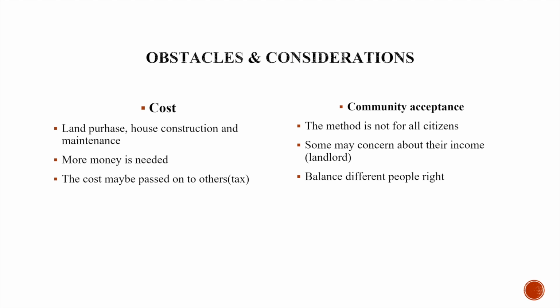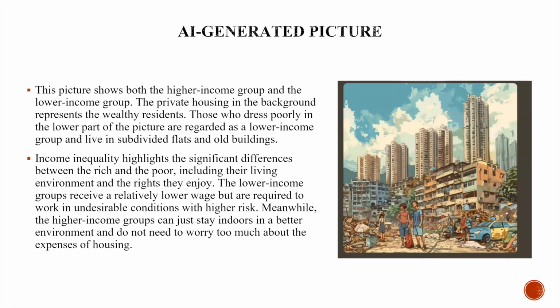Let's move on to the AI generated picture. From the picture, we can see both the higher income group and the lower income group. The private housing in the background represents the wealthy residents. Those who dress poorly in the lower parts of the picture are regarded as the lower income group and live in the subdivided flats and old buildings.